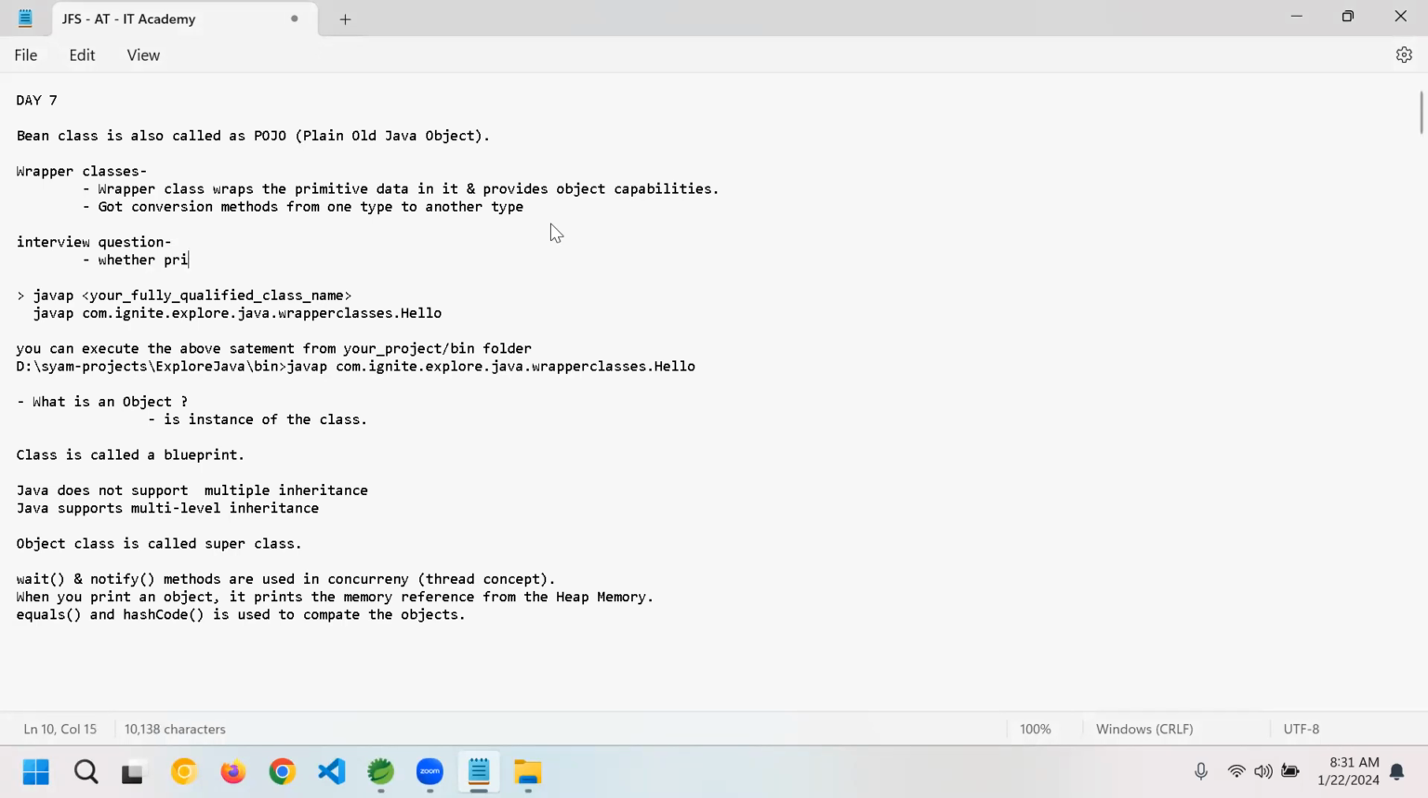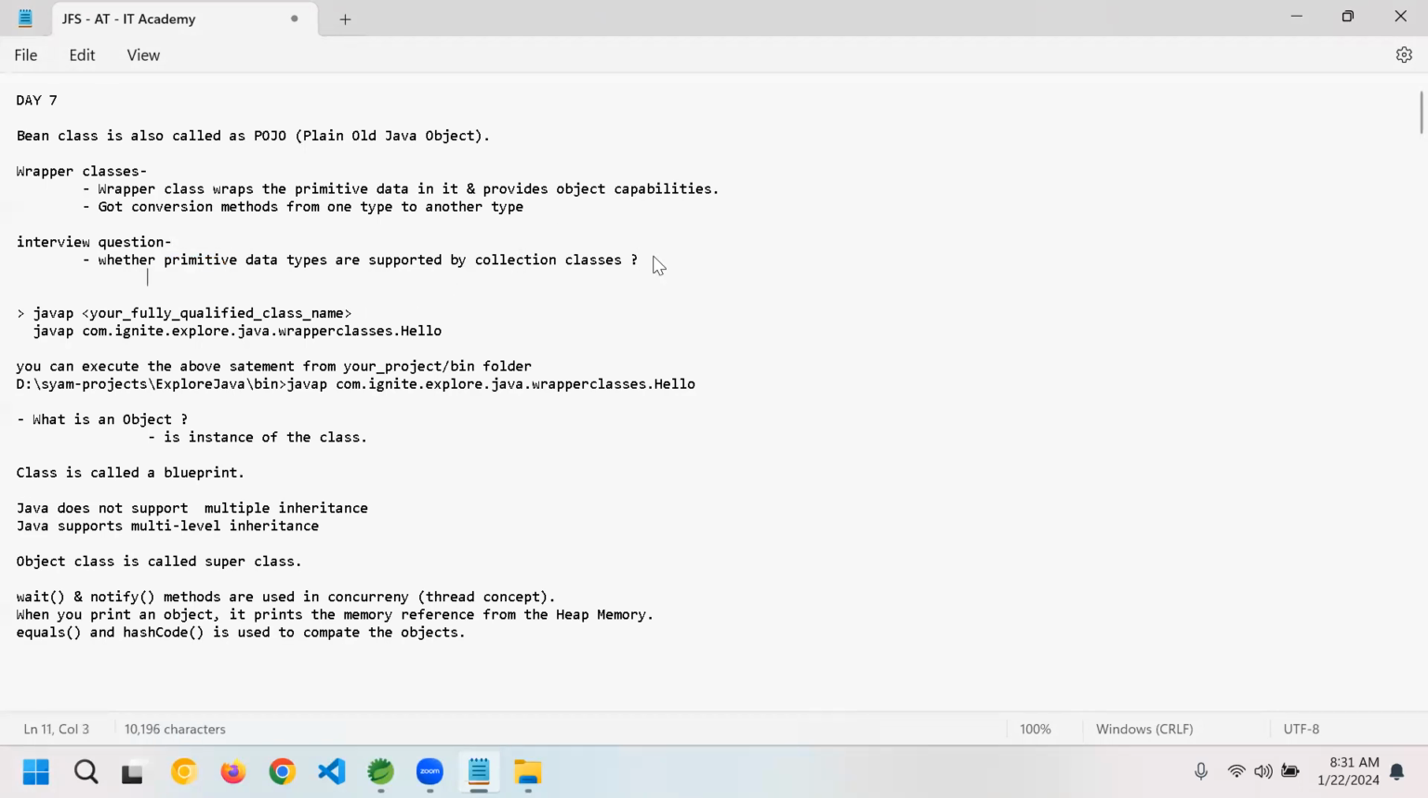Whether primitive data types are supported by collection classes. This is the question. Primitive data types are simple: int, short, long, all those things. Wrapper classes means it is a class name, it starts with a capital letter. Whether primitive data types are supported by collection classes, say no. Answer is no.